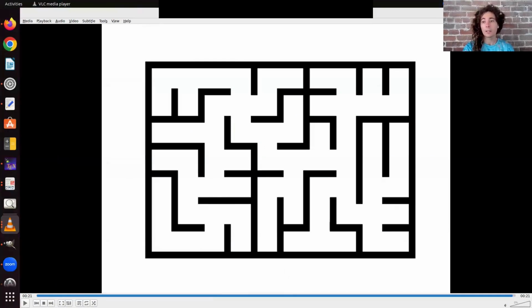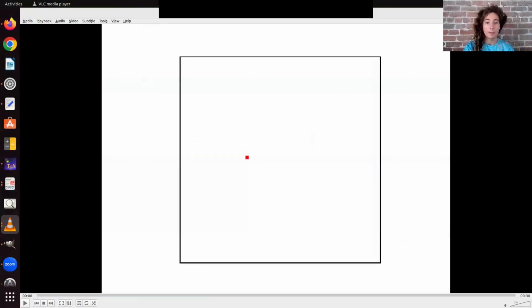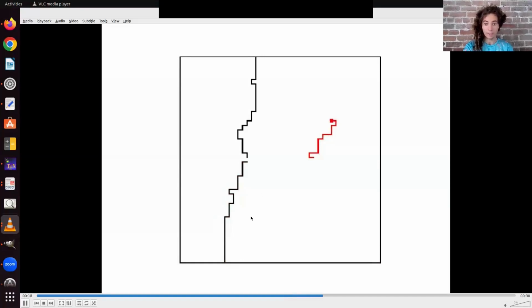For k equals 3, it's quite similar. We just get some worse bounds. Here is the accompanying demo for that. We're going to do the same sort of idea as we pick. Now we're going to pick a couple edges. There's one here, there's one here. And we're going to start these random walks and hope that they don't stray too far left and right and make them all the way to the top and bottom edges before going out of their rectangles.